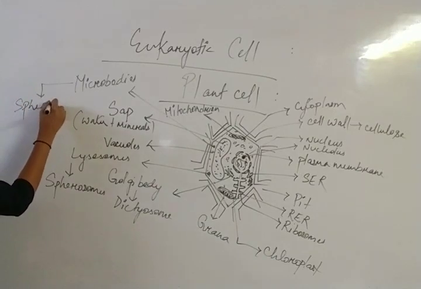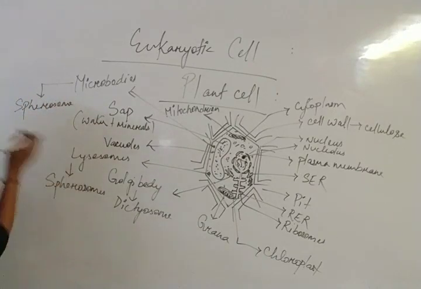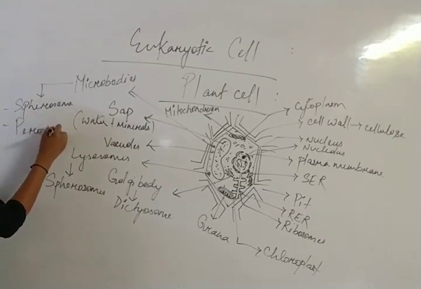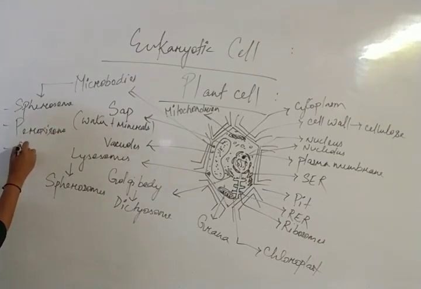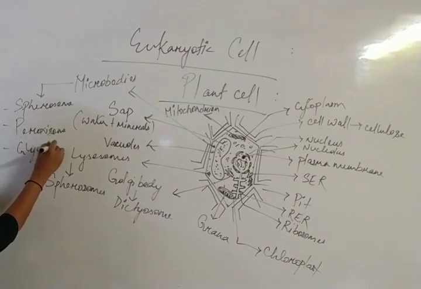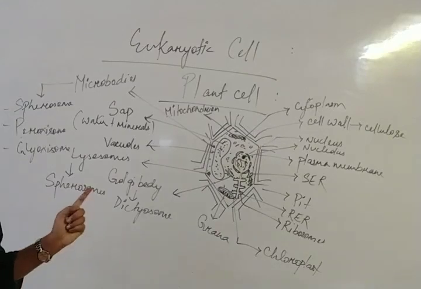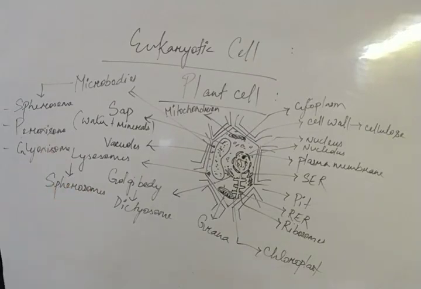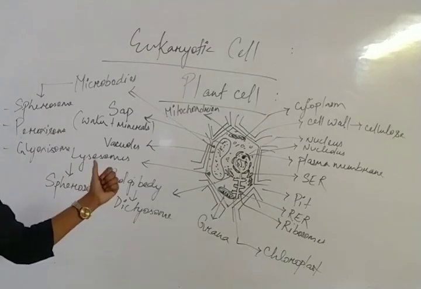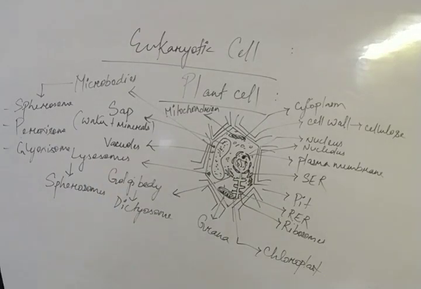Already discussed, the spherosome is also known as lysosome. The microbodies present are spherosome, peroxisome, and glyoxysome. What is their function? They help in the breakdown of long fatty acid chains. Fatty acids have very long chains, and these help for the breakdown of those long fatty acid chains.